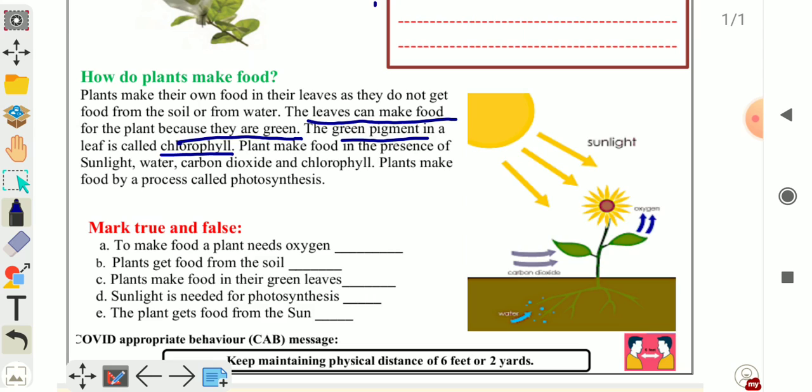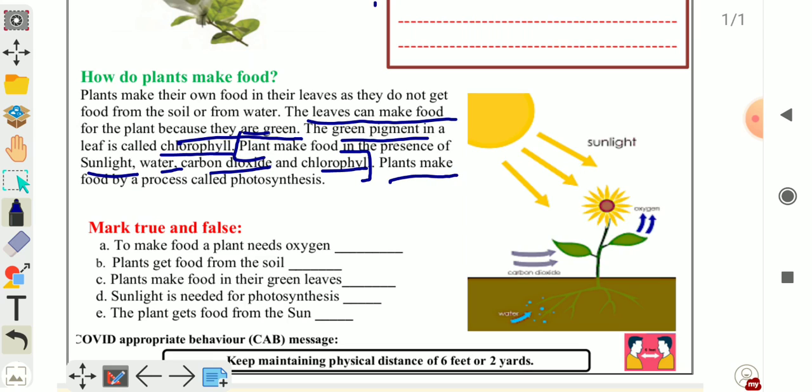Plants make food in the presence of sunlight, water, carbon dioxide and chlorophyll. It means plants make their food with the help of sunlight, carbon dioxide, water and chlorophyll.